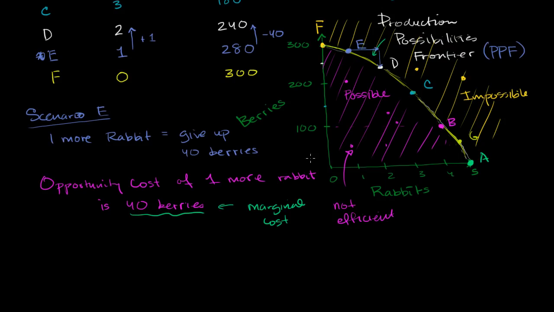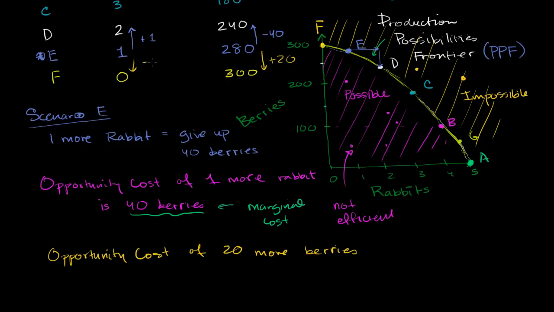But what's the opportunity cost if, let's say, we're tired of eating meat? We're sitting in scenario E and we want to become vegetarians altogether. So we want to go to scenario F, essentially not eat any rabbits and eat as much fruit as possible. So another thing that you could ask in scenario E is, and just to make the numbers easier, the opportunity cost of 20 more berries is, well, I'm going to give up a rabbit.